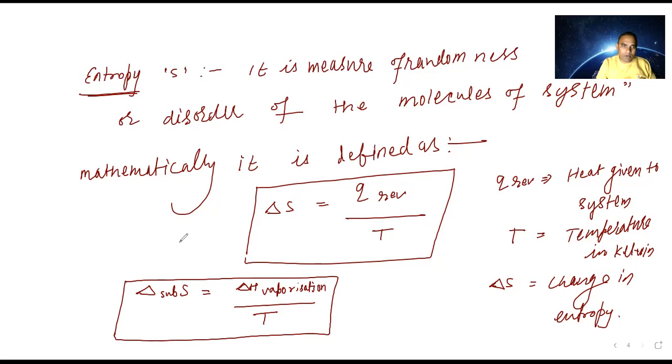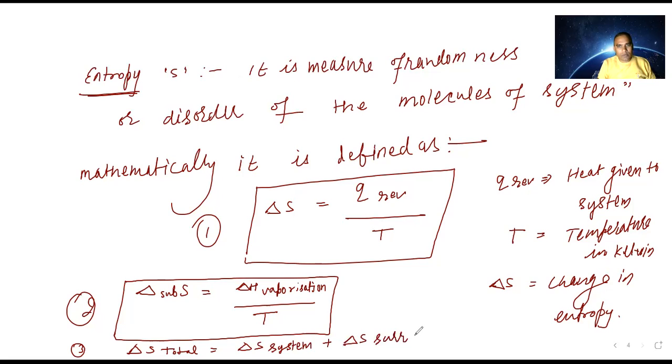This is formula number 1. This is formula number 2. Formula number 3 is what? Delta S total. Delta S total is equal to delta S system plus delta S surrounding. So total three rules are there that we have to keep in mind.